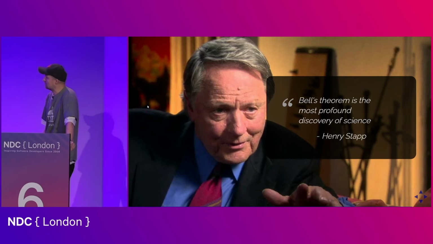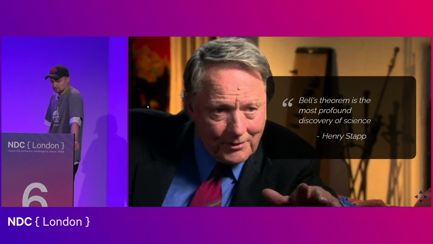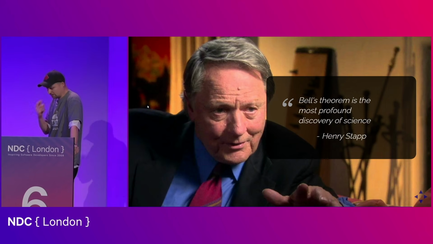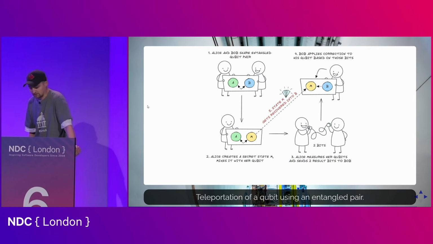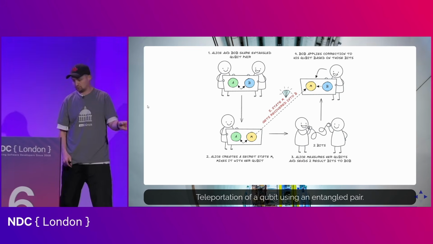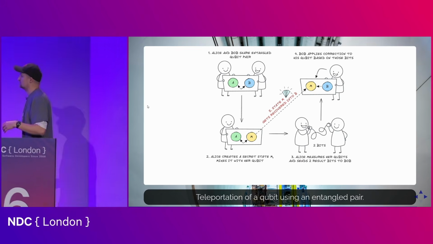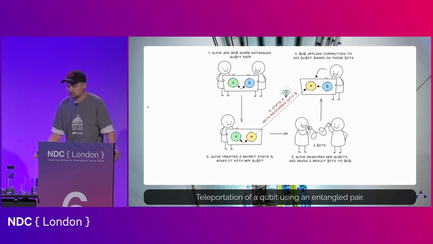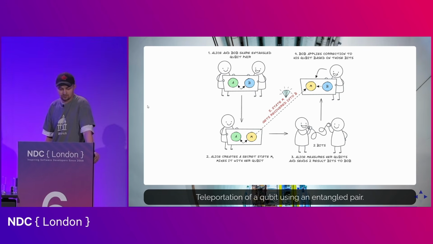And Henry Stapp called Bell's theorem the most profound discovery of science. Now, we can do very cool things with entanglement. And one of those things is the teleportation protocol. So we can actually teleport a qubit from one place to another. And this might be the last thing that you expected to hear about at the software conference, the teleportation protocol.